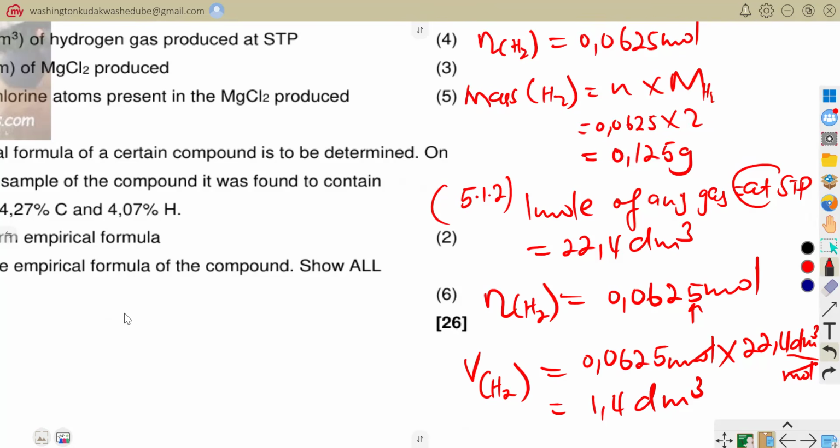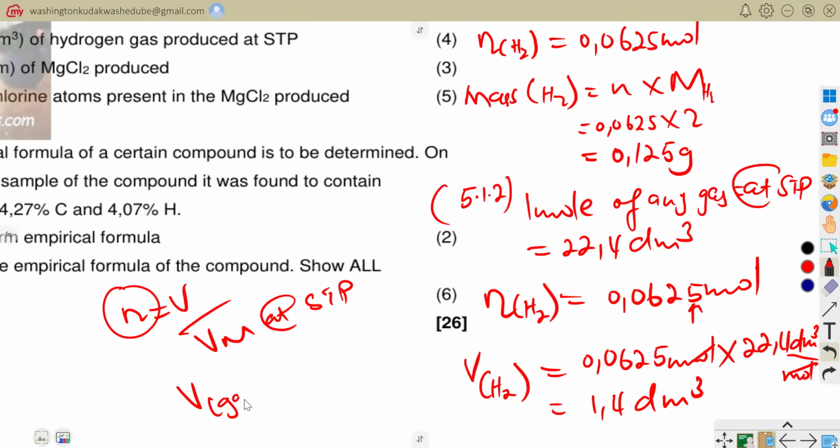Some like to use this equation which says that n is equal to the volume of the gas divided by the molar volume at STP. So that if I know the number of moles, the volume of the gas is simply equal to the number of moles times that molar volume at STP. And I know the volume at STP, so I just say 0.0625 moles times the volume at STP. It's still the same thing.